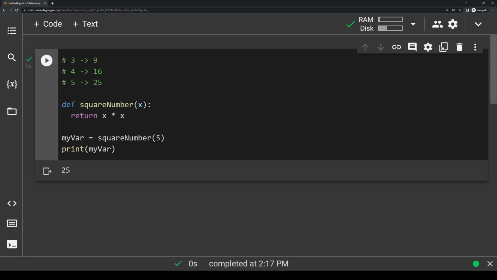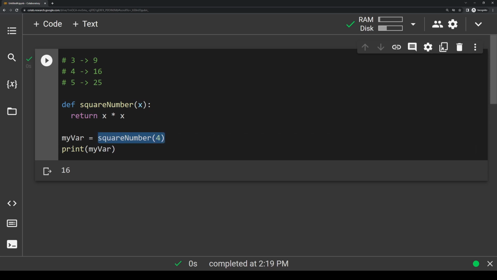The important thing to know here is that this return statement basically specifies that we're storing x times x within the function call. So whenever we call square number 5, this is now storing the value 25. If we were to call square number 4, this function call would now be storing the value 16. So this return statement basically tells us what we're going to store in the result of the function call when we're actually calling it.